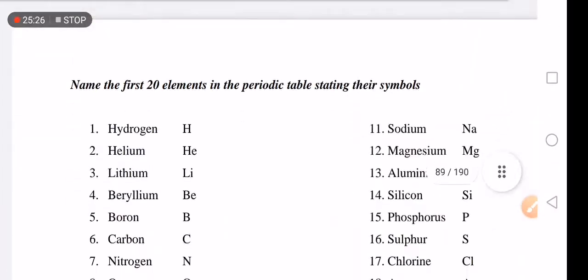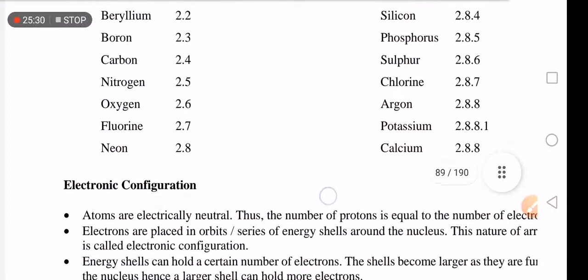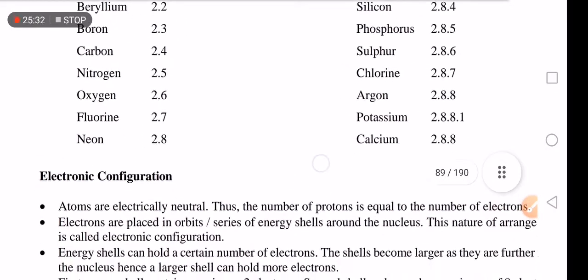Okay, let's move on. Let's go to electronic configuration. What is electronic configuration? In other words, let me give another definition.